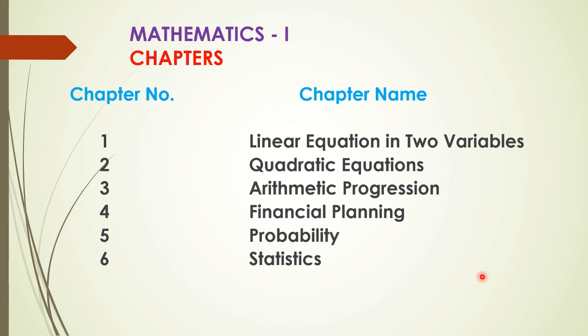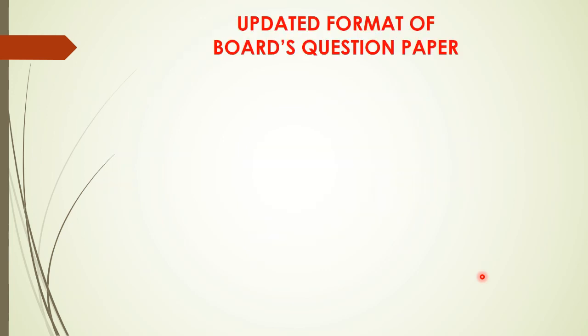But before that, let us try to understand the updated format of the board's question paper. How the question paper format is. If you want, you can take a screenshot of this, or if you want you can write down the format, so that you can study accordingly for your paper. So here in the question paper there are total 5 questions. So let us start with question number 1 here. So mathematics 1 question paper pattern will be as follows.